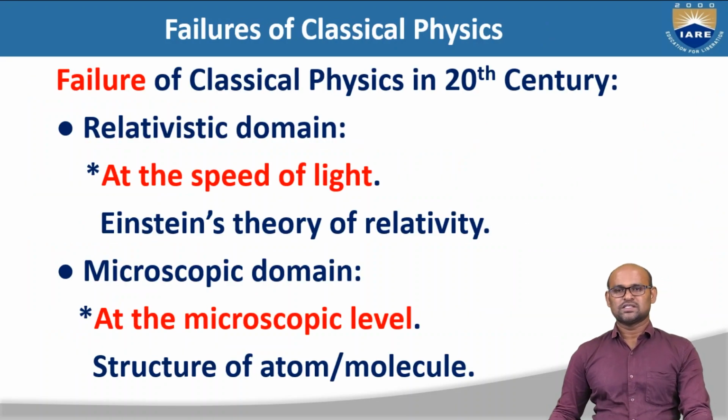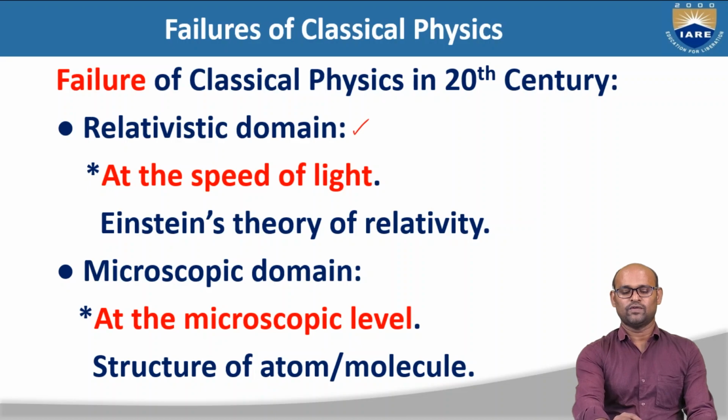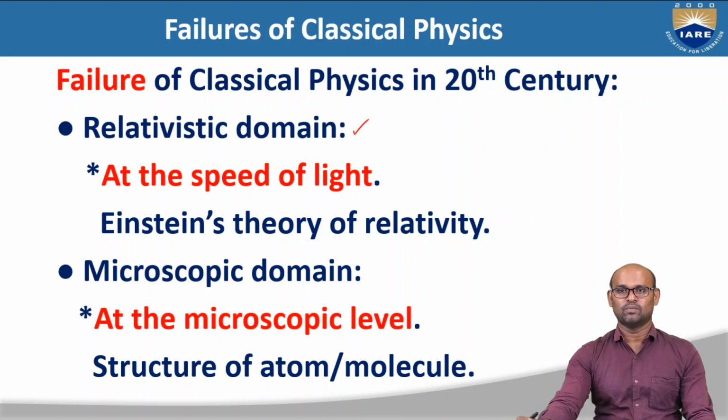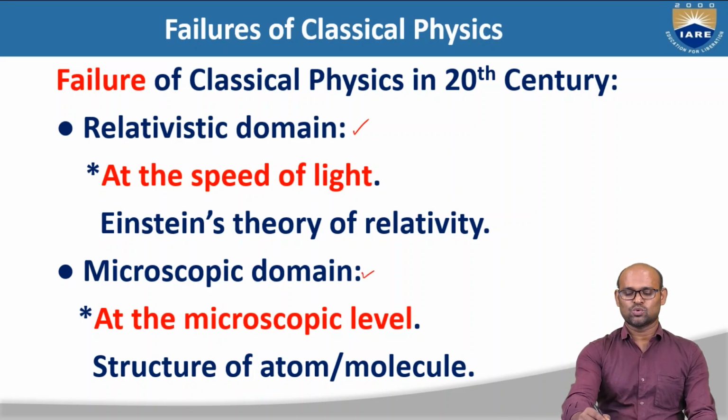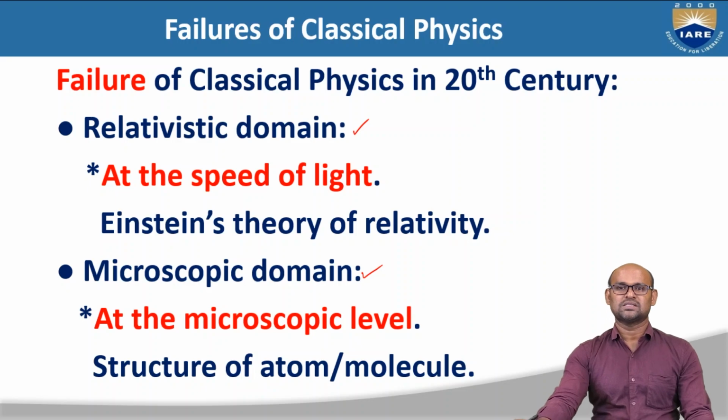Okay. So all these three branches of classical physics were explained properly up to the 20th century. But in the beginning of the 20th century, classical physics failed basically in two domains. The first one is the relativistic domain, where we treat bodies moving with the speed of light. The second one is the microscopic domain, for example, the structure of an atom or molecule. So these are the two domains where classical physics failed to explain some experimental results.